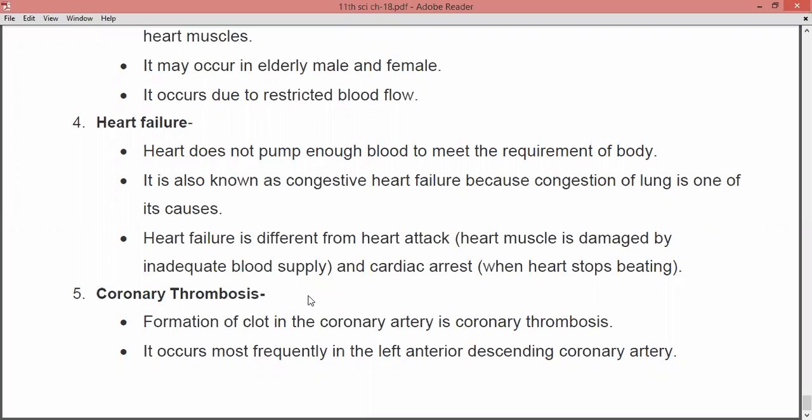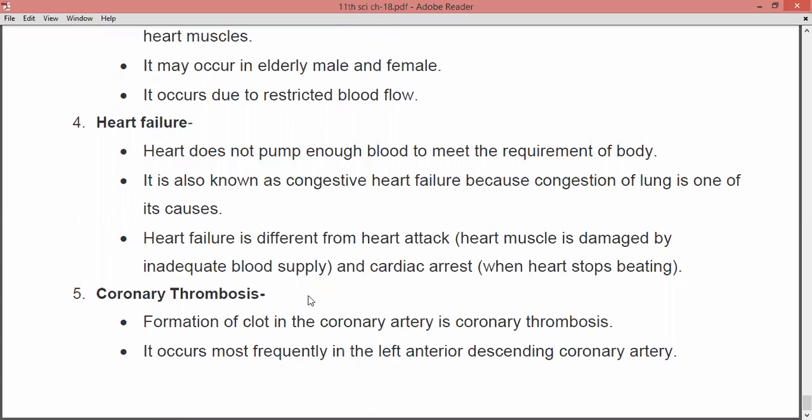And the last disorder which is observed is coronary thrombosis, right? This occurs when a clot forms in the coronary artery. So when the blood is clotted inside a coronary artery, that is known as coronary thrombosis, and it occurs most frequently in the left anterior descending coronary artery.